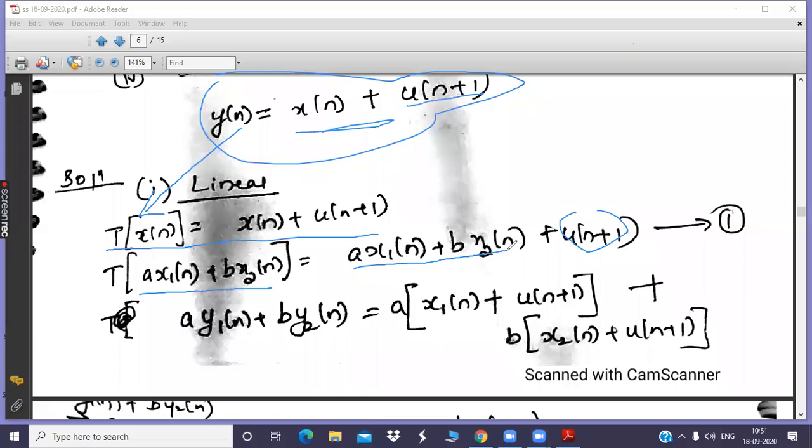Now, next step is you need to check the weighted sum of output. What do you mean by weighted sum of output? Weighted sum of output is nothing but a y1 of n plus b y2 of n. And what is this y1 of n? Can anybody tell what is y1 of n? What is the physical meaning of writing y1 of n?